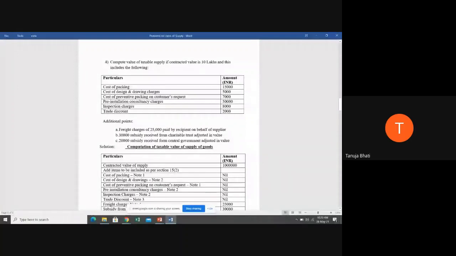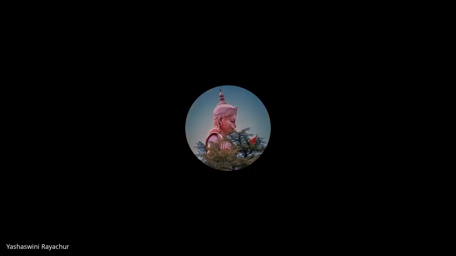Point B. 30,000 subsidy received from a charitable trust, which is adjusted in value. Can you all tell me what treatment you have to give for this 30,000? Ma'am, it should be added. It should be added under which clause and which subsection? Section 15, subsection 2, clause E. Very good. Next, 20,000 subsidy received from central government adjusted in value.